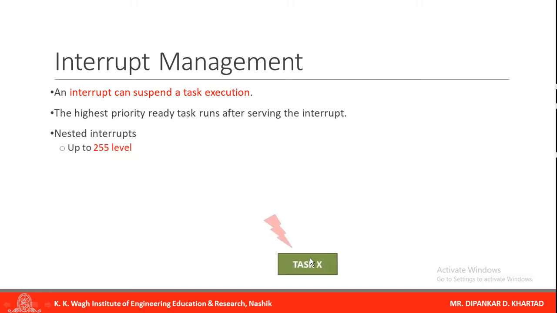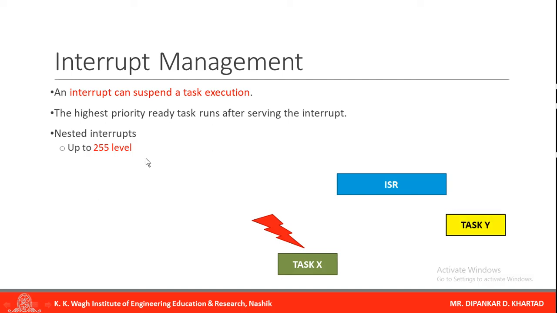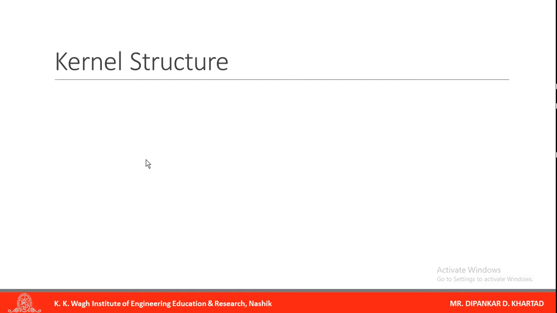So there is a task, then an interrupt, then the ISR. We can add one more interrupt to this service routine, and one more. So how many levels will there be? There are 255 levels of nested interrupts. So this is how interrupts are managed by MuCOS 2.